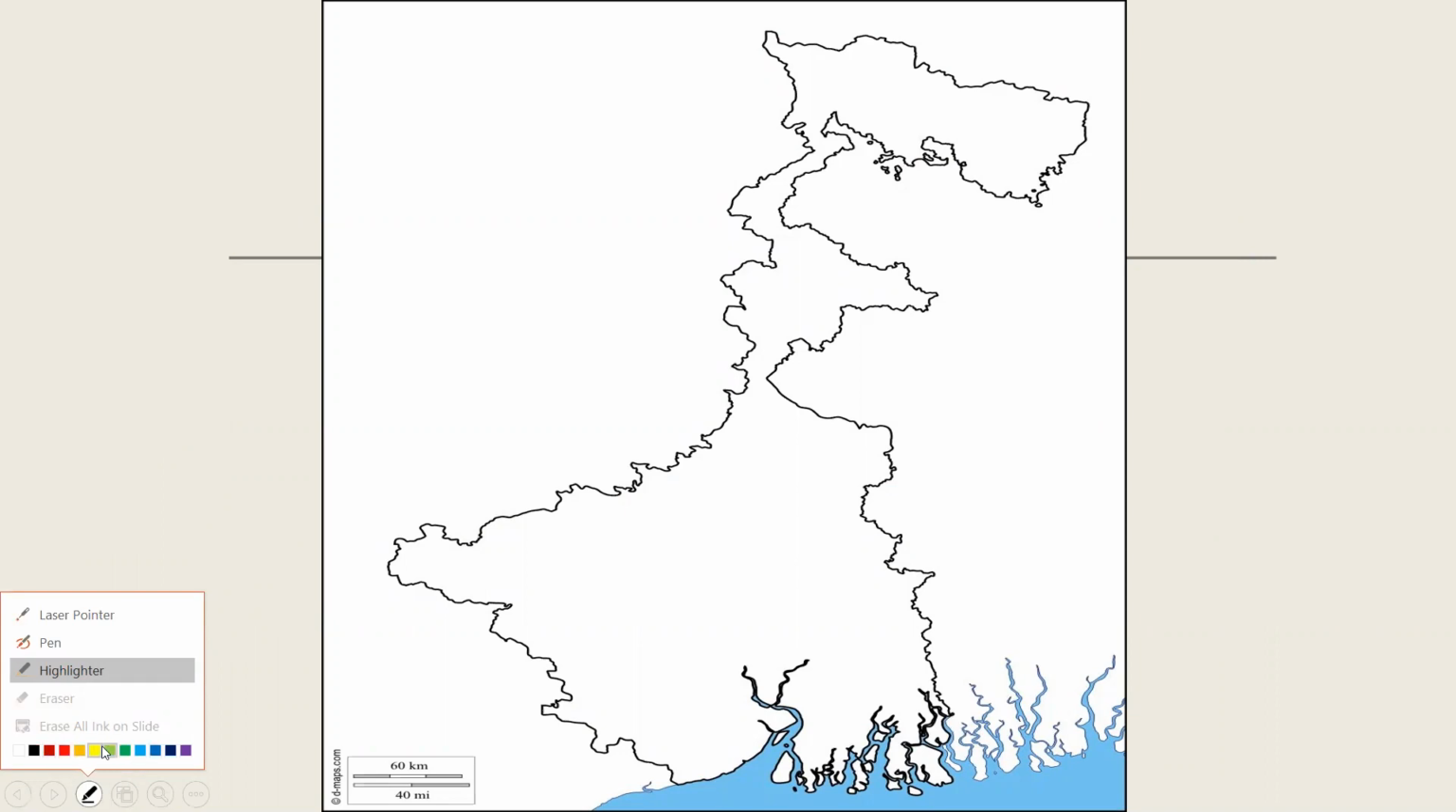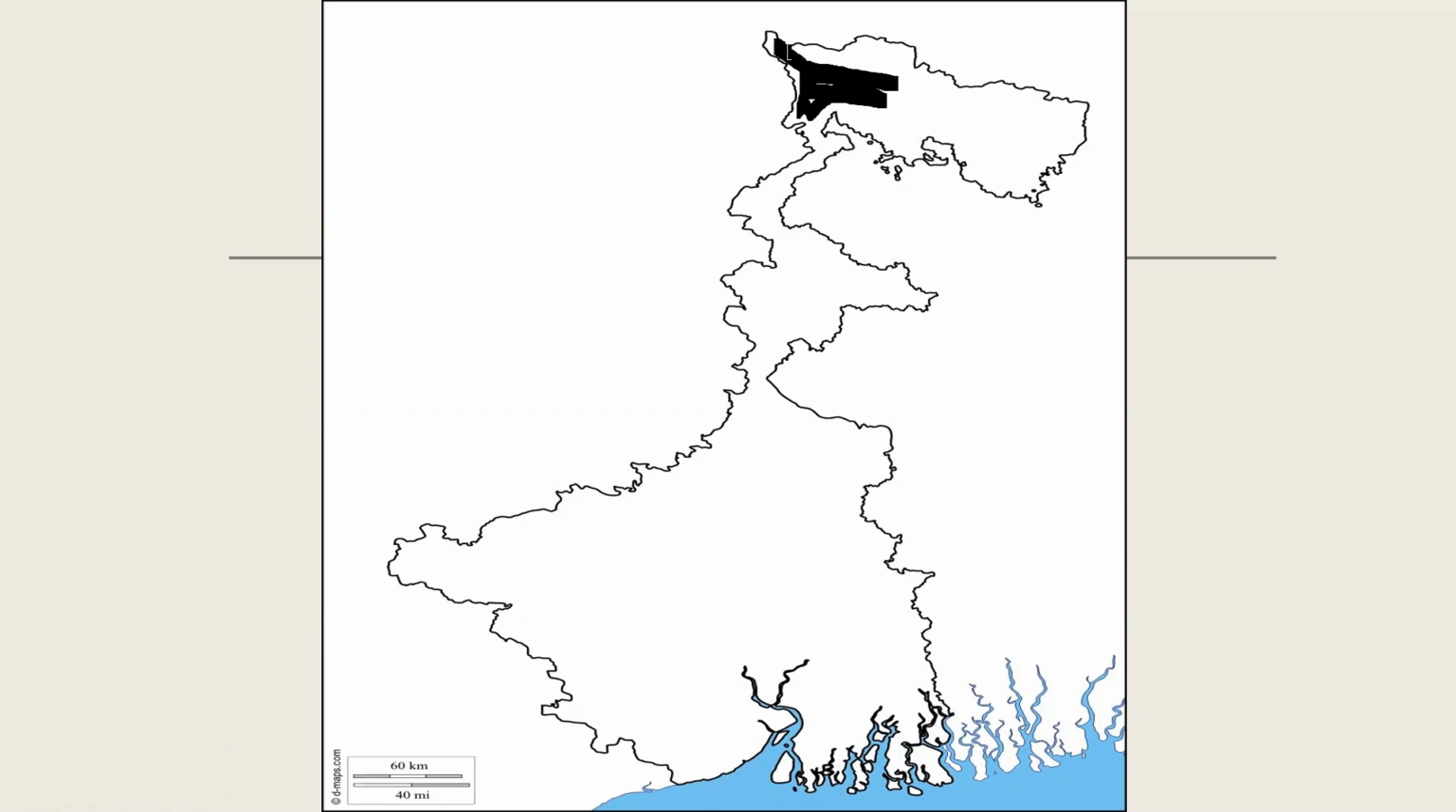So first we have learned about Darjeeling Himalayas. Okay, where is Darjeeling Himalayas? Darjeeling Himalayas is somewhere here. Okay, let's use the color black for Darjeeling Himalayas. Somewhere here we will find Darjeeling Himalayas. This area is the Darjeeling Himalayas.